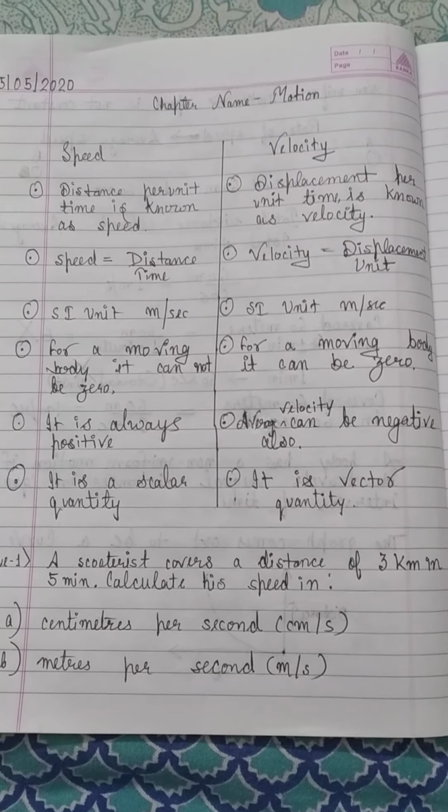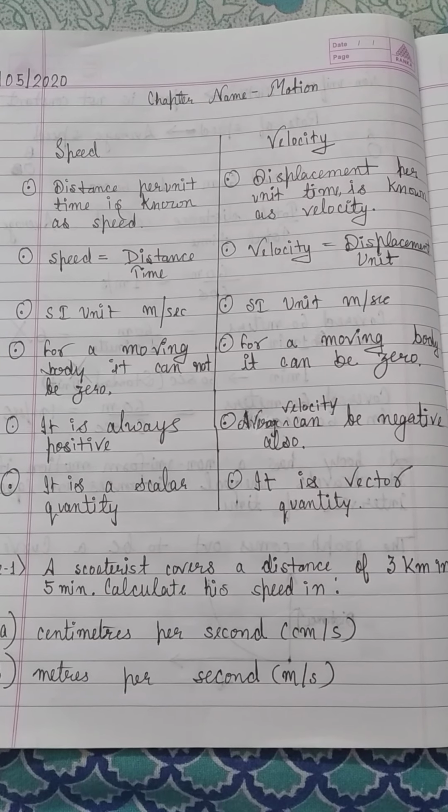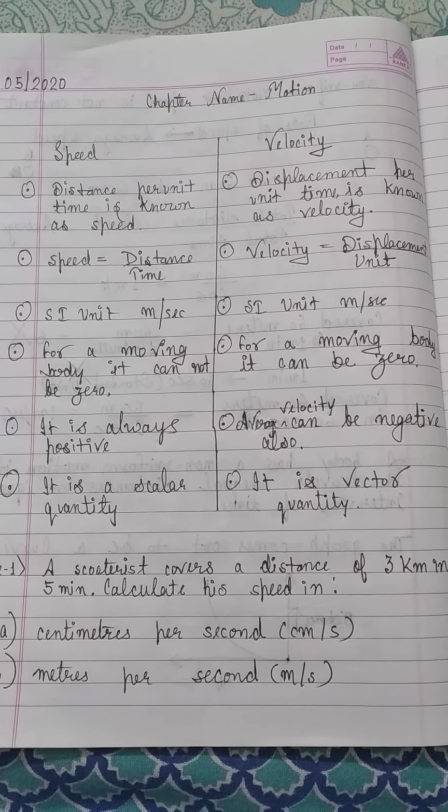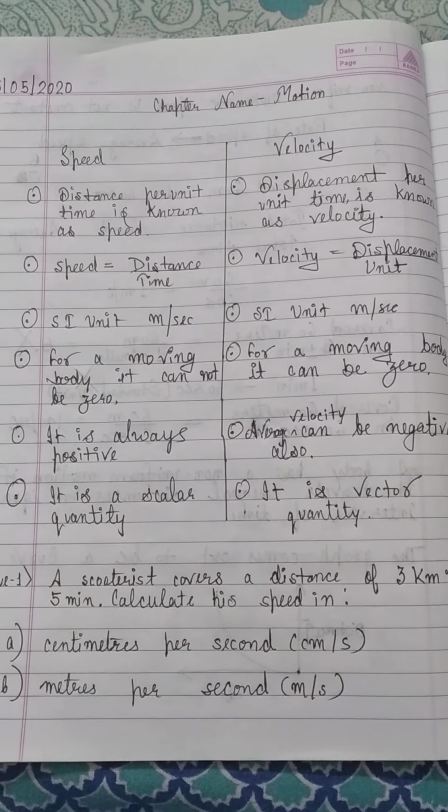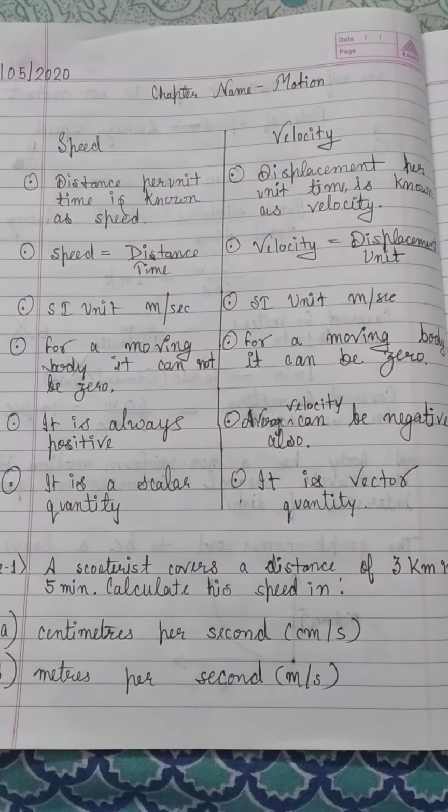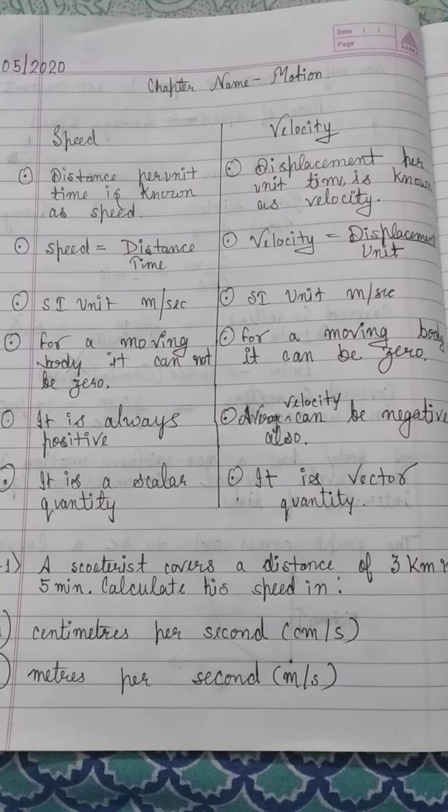We can easily find out the distance covered by a body if we know speed and time. And we have also discussed that the SI unit, the International System of Units, for speed is meter per second. Speed is a scalar quantity because it has only magnitude, not direction.